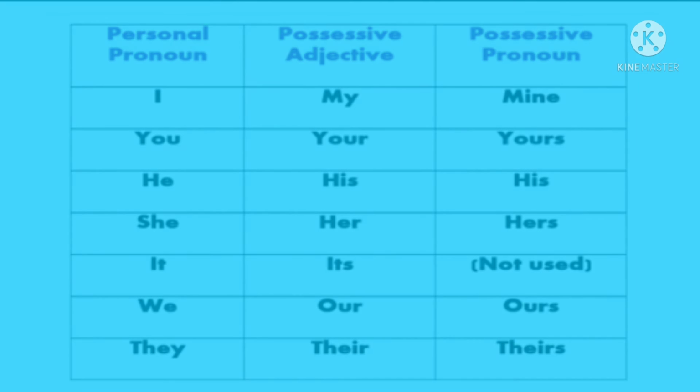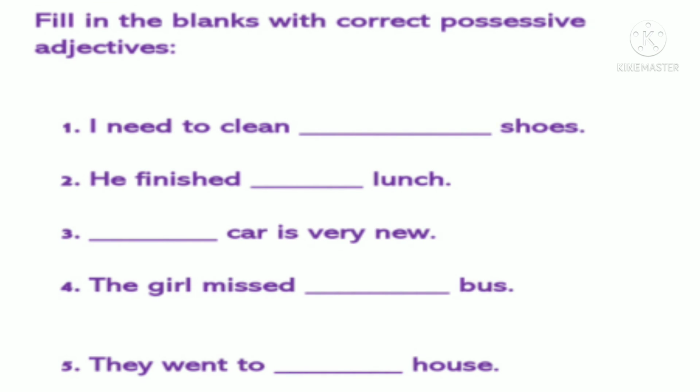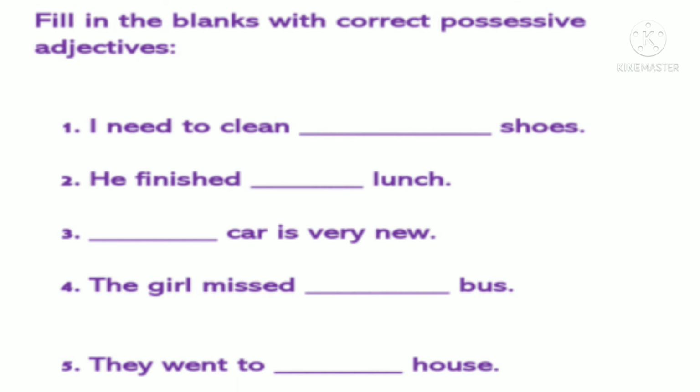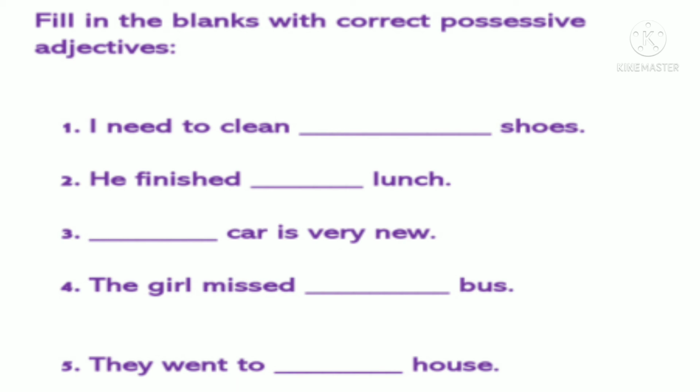So now we'll do one exercise to understand it in a better way. Here you have to fill in the blanks with the correct possessive adjectives. Alright. Sentence number 1 is, I need to clean dash shoes. Which possessive adjective will be used here? For the personal pronoun I, we use the possessive adjective my. So the possessive adjective which will be used here is my. I need to clean my shoes.